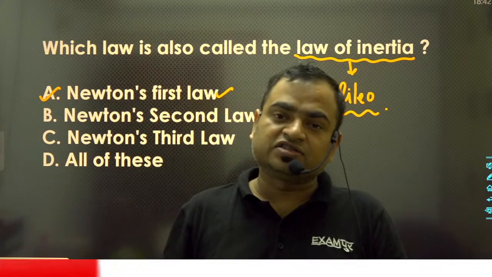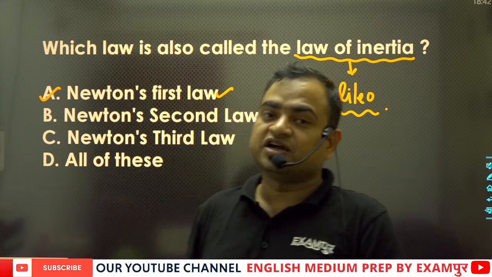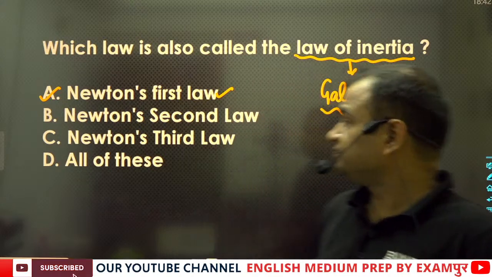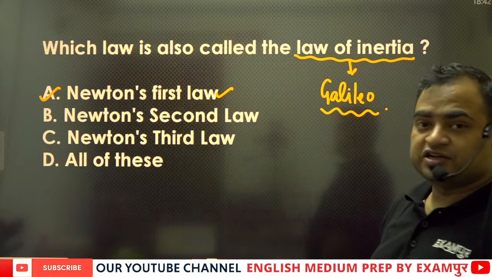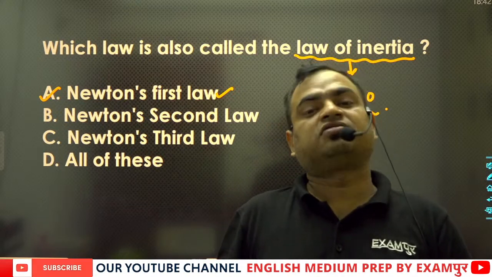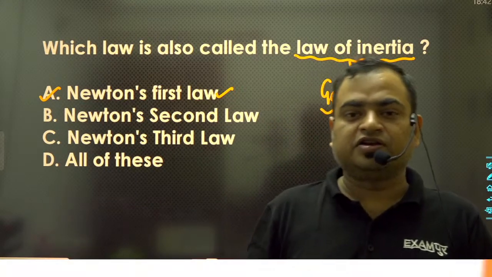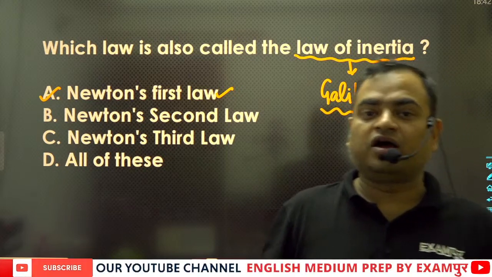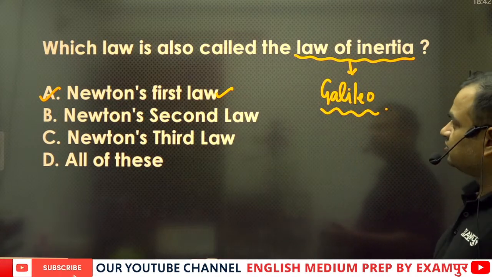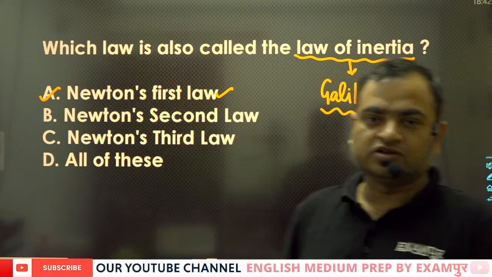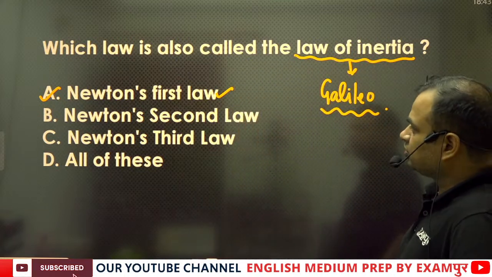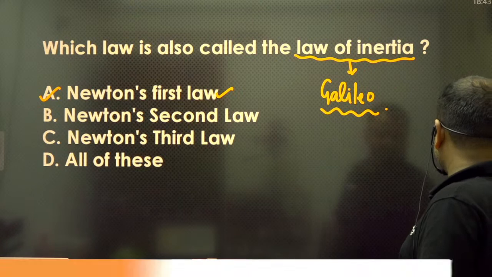Hence you can realize that the first law of motion is nothing but the law of inertia, because the law of inertia gives the reason behind that. Newton just told that it happens, but Newton didn't tell why. Galileo told us that this property is the reason behind that.